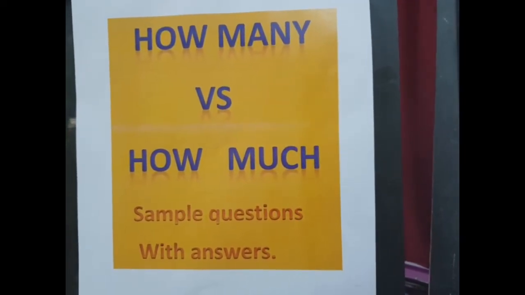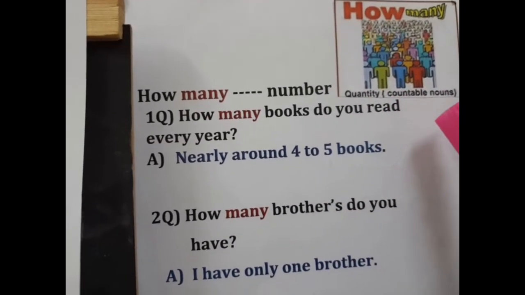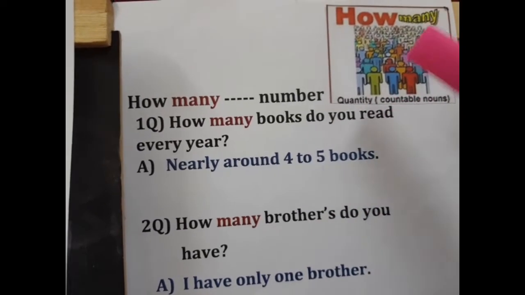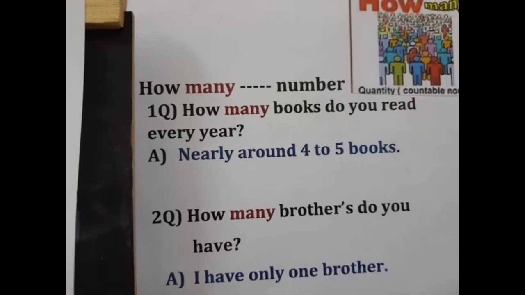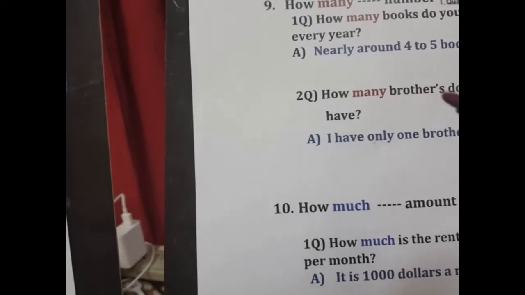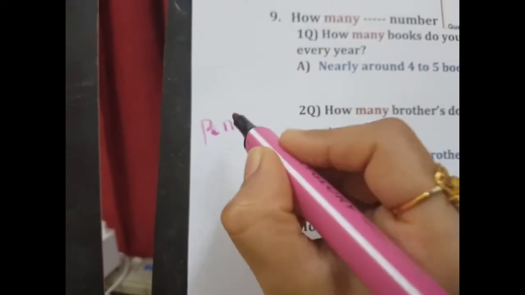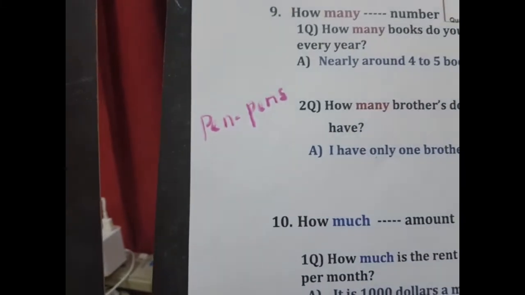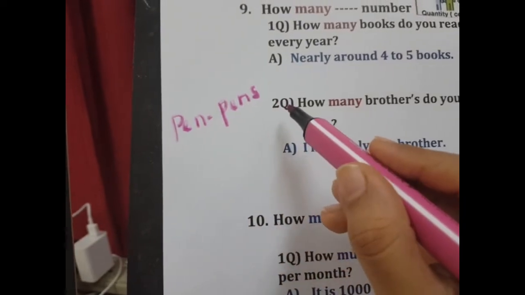So let's start now. We use how many with countable nouns. The nouns that we can count in numbers like 1, 2, 3, 4, and so on. For example, we use it with the regular plural nouns. Like for example, we have pen, it's singular, but we want to make it plural, we just add s to it. It becomes pens. So we use it with regular plural nouns and irregular plural nouns.